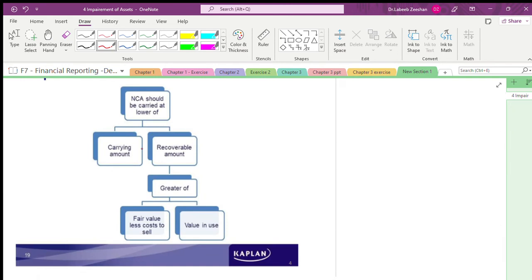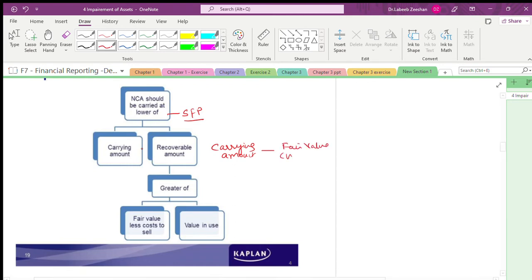Non-current assets should be carried at the lower of carrying amount or recoverable amount. When we show them in the statement of financial position, the balance sheet, you have to carry them at the lower value. Recoverable amount is the greater of fair value less cost to sell and value in use. We will always compare: what is the carrying amount, and what is the fair value?